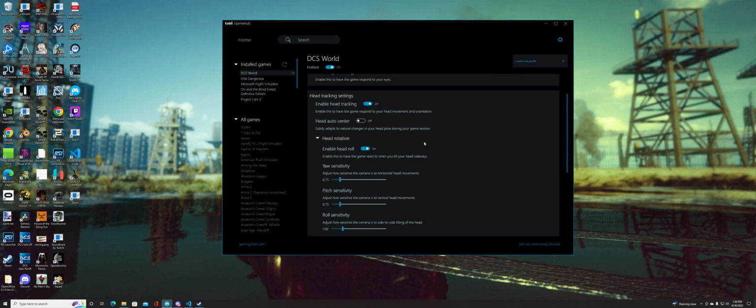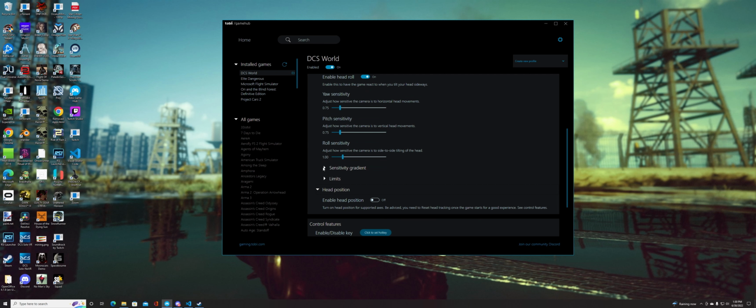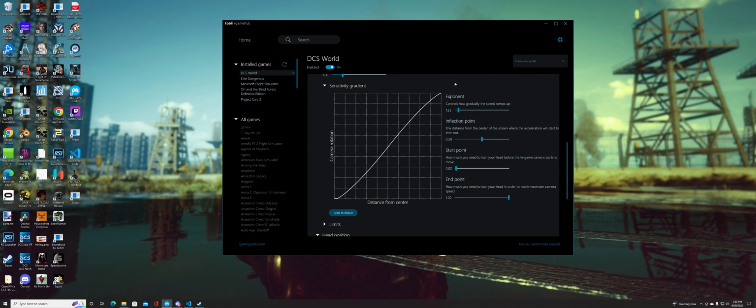So let's move on. Next here, of course, I have head tracking enabled. I turn off auto center, and I kind of forget why. I think the reason is I'd be looking at something and it would just auto center. The camera would come back to a neutral position, I suppose you could say. So I turn that off. Head roll, you want that enabled. That's the most important thing. These might be default. I don't know if I even mess with these. Sensitivity, I just use the default curve pretty much.